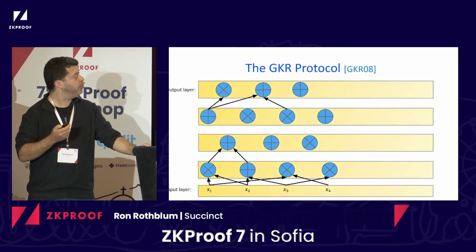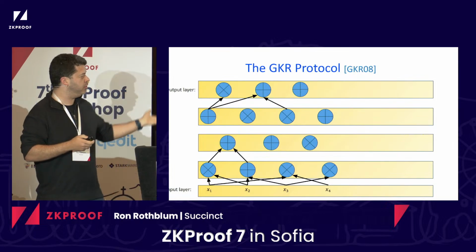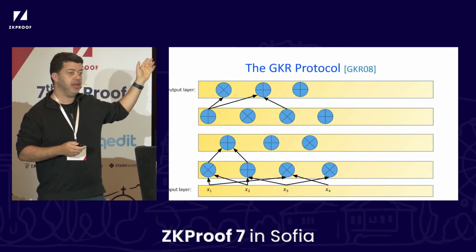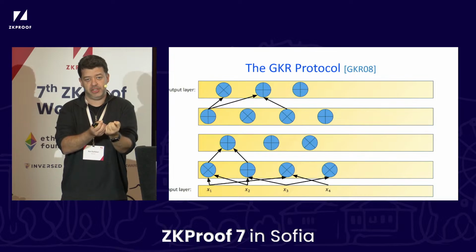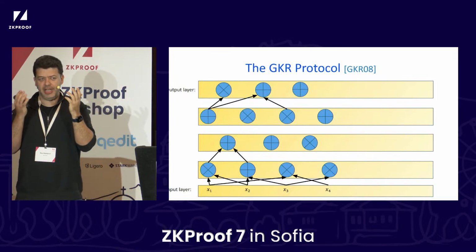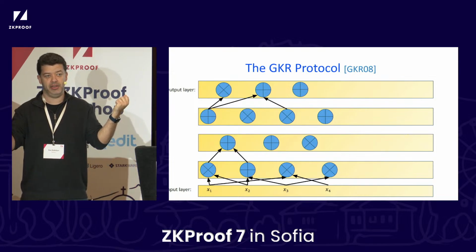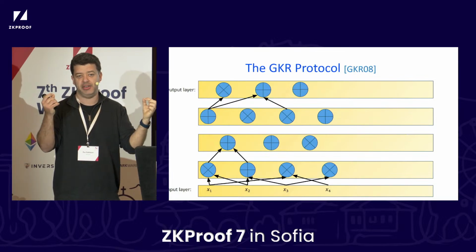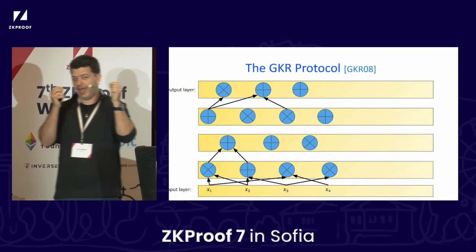The way that GKR works is that, in our head, we're going to be thinking of, you evaluate the circuit. Each layer of gates now has an associated value that it got in this evaluation. And we're going to be thinking in our head about taking these values and encoding them in a particular way. So these yellow bars that extend to the right are some particular encoding of the values that we got when we evaluated the circuit.